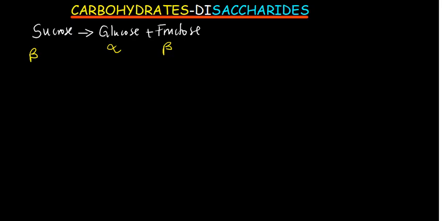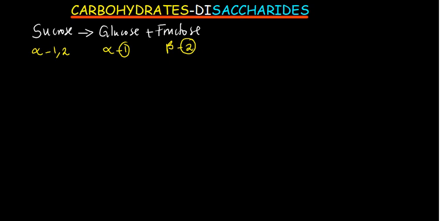Now we need to understand the bonds which are involved. Remember, you have glucose and fructose which are reacting. So the carbon number 2 of fructose is going to react with carbon number 1 of glucose. Because of this, the bond that is going to be formed is called alpha 1,2. That is because we have beta fructose, and the carbon number 2 of beta fructose is reacting with the carbon number 1 of alpha glucose.